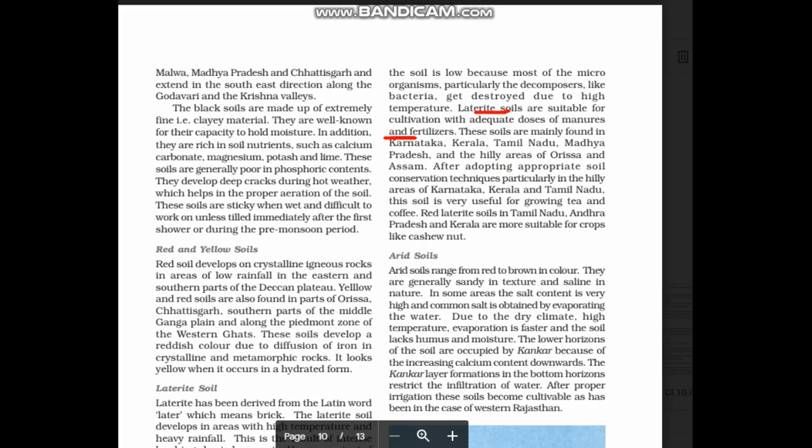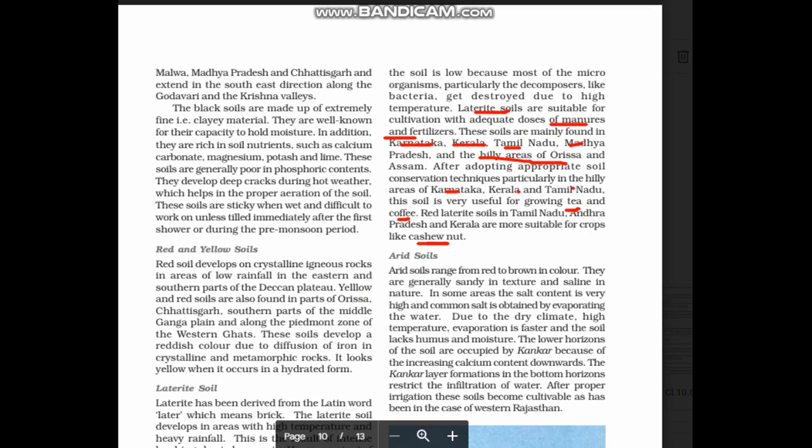This type of soil we can find in regions like Karnataka, Kerala, Tamil Nadu, Madhya Pradesh, and the hilly areas of Orissa and Assam. After adopting appropriate soil conservation techniques, particularly in hilly areas like Karnataka, Kerala, and Tamil Nadu, this soil is very useful for growing crops like tea and coffee. Laterite soil in Tamil Nadu, Andhra Pradesh, Kerala is more suitable for crops like cashew nuts.